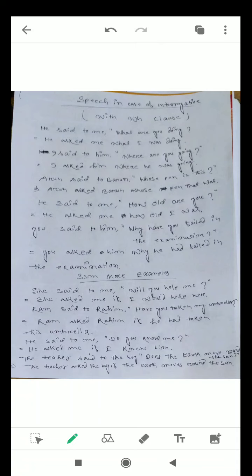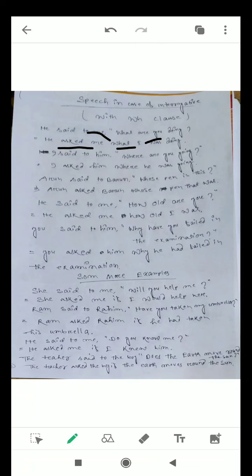He asked me what I was doing. We have removed that in case of interrogative sentence, and in place of told we have written asked. He asked me what I was doing. You becomes I because here it is indicated me. He said to me, "What are you doing?" He asked me what I was doing.